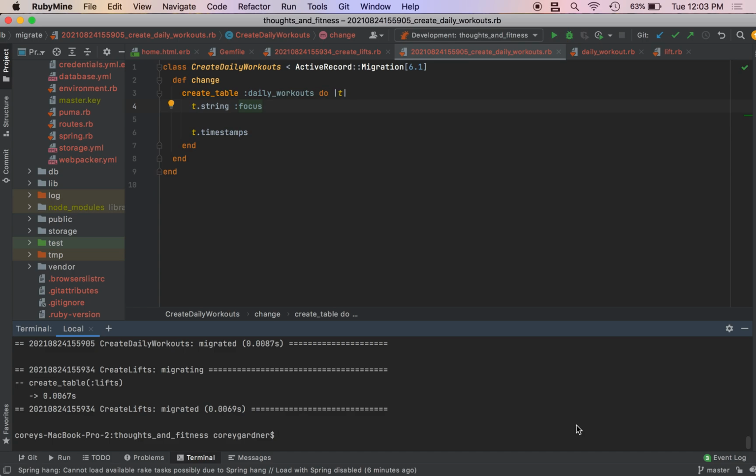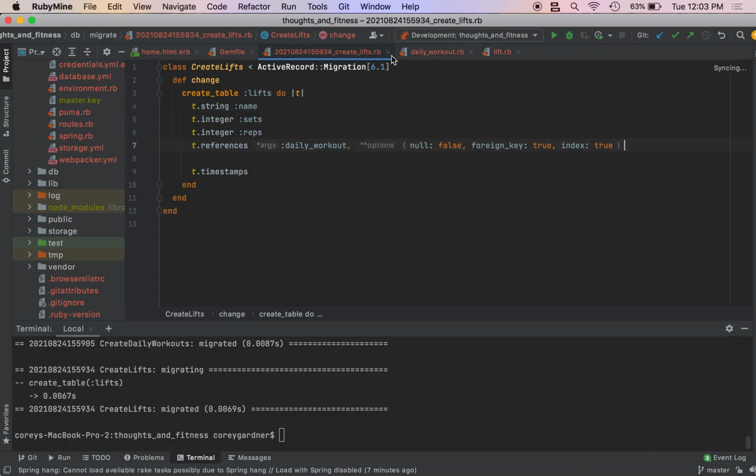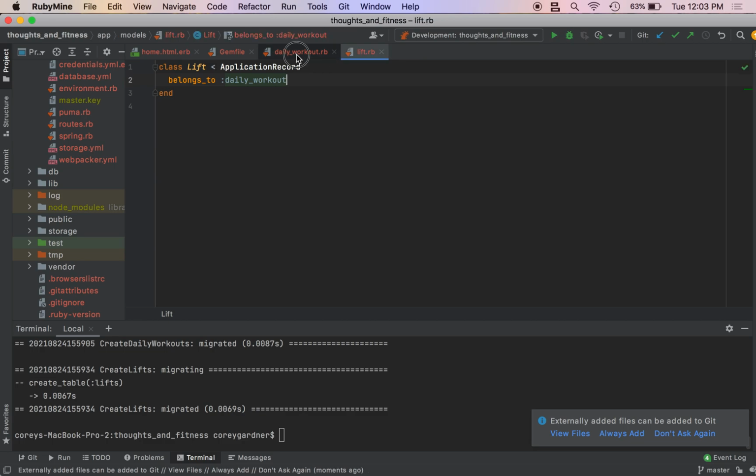All right, great. So we have our migrations all set. Our next step is to generate our controller. But first, let me explain what the accepts nested attributes for does. Obviously we don't want to have to keep creating lifts. We're going to create a daily workout, and we're just going to want to dynamically add lifts, and that's what this accepts nested attributes for helper does. So it allows us to save associated records through the parent. So our association is lift, our parent is the daily workout. So when we create a parent, we can also create the child, which is lifts, and with JavaScript, we can make this dynamic to accept a bunch of lifts.